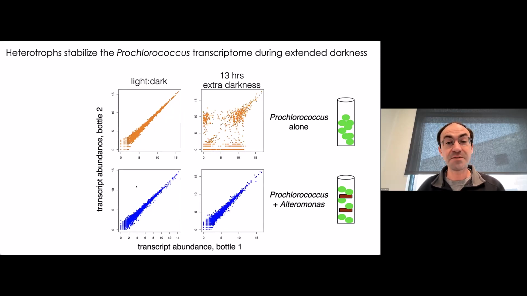But now we fast forward to after these cells have been in the dark for an extra 13 hours or so, and a lot of the Prochlorococcus gene expression patterns in these individual replicates started looking quite different from one another. Again, these are bulk averages across lots of cells in the populations, but these cells growing alone really seem to be freaking out. There are a lot of changes in the transcriptome dynamics. Whereas there was replication among the different bottles in the co-cultured context; even in this extra dark context, they still were all doing the same thing. So that was an interesting first note.